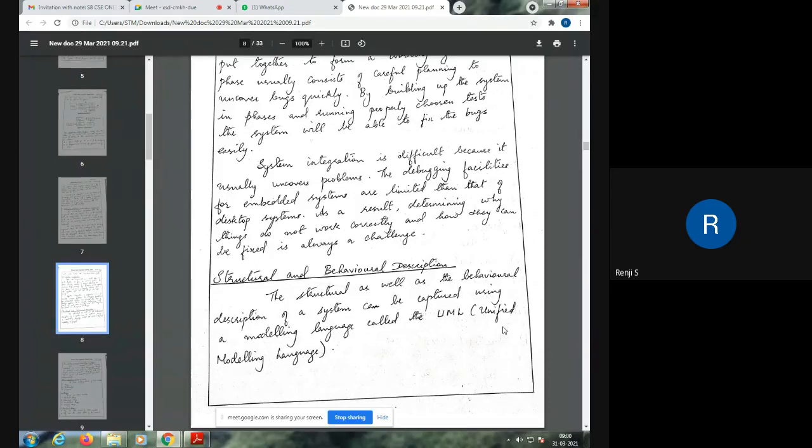These should be specified in the design of your system. Likewise, here also we have to specify the structure as well as the behavior of the system. To do that, there should be a uniform method, so that everybody involved in the design can understand the system. So, to make it a uniform design.